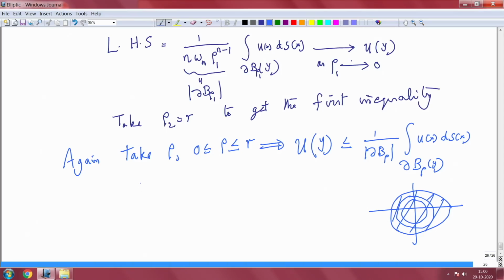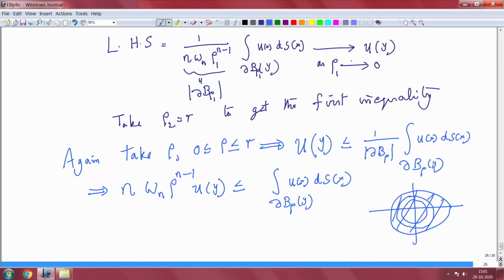You get n omega n rho power n minus 1 u of y is less than or equal to the integral over the boundary of B rho of y of u of x dS of x.